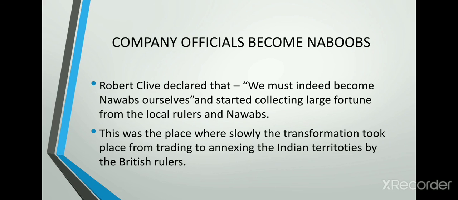So, how did the officials react to this? Now let us see about company officials becoming Nabobs. Robert Clive declared that we must indeed become Nawab ourselves and started collecting large fortunes from the local rulers and Nawabs. So, this was the place where slowly the transformation took place from trading to annexing the Indian territories by the British rulers.